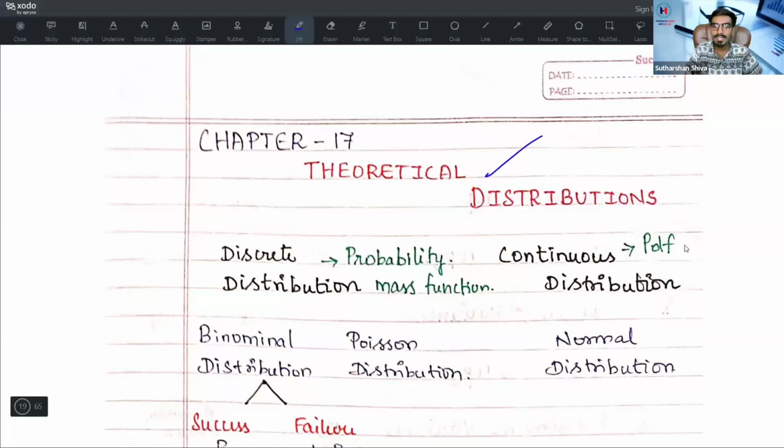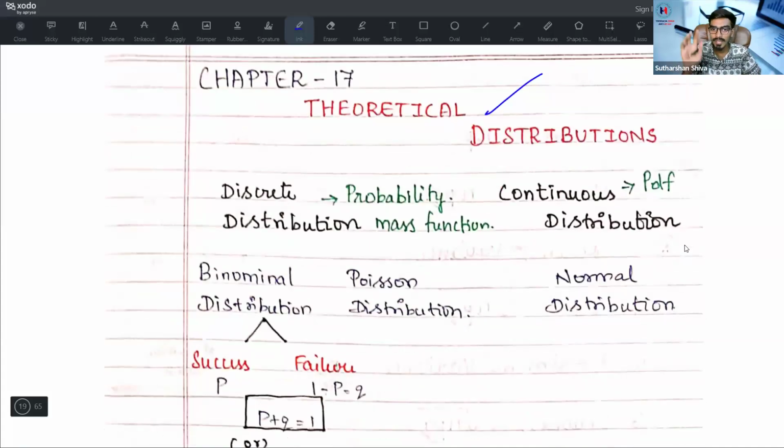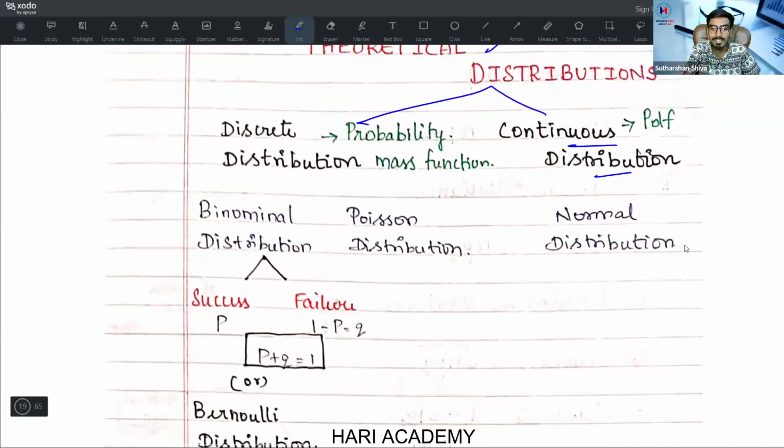Next chapter topic is theoretical distribution. What is a theoretical distribution? Theoretical distribution is divided into 2: one is discrete distribution and the next is continuous distribution. Discrete distribution is also known as probability mass function. Continuous distribution is also known as probability density function. The discrete one is further divided into binomial distribution and Poisson distribution. Continuous distribution, the probability density function, is divided into 1, that is normal distribution.